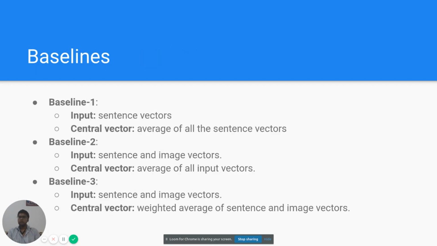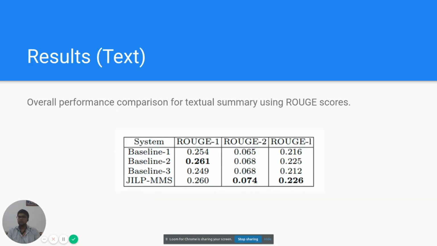We prepared 3 baselines that are based on integer linear programming. Baseline 1 takes as input sentence vectors, and the central vector is evaluated as the average of all sentence vectors. For baselines 2 and 3, we take as input sentence and image vectors. In baseline 2, the central vector is evaluated as the average of all input vectors. In baseline 3, we give equal importance to all modalities and take a weighted average of sentence and image vectors.